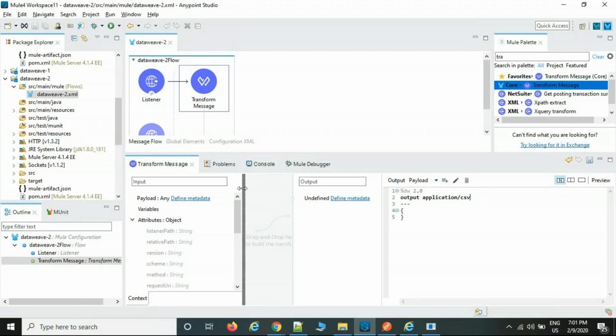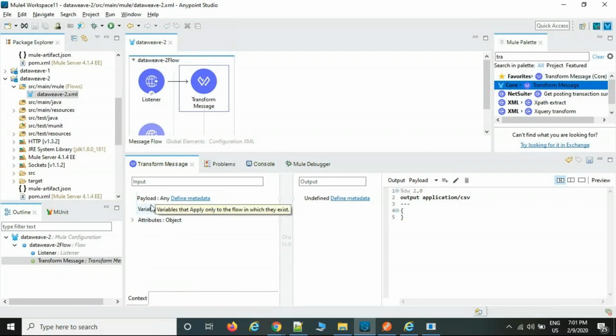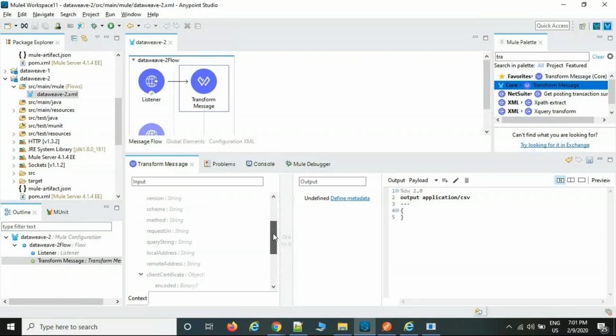On the left side, these are the ways we are going to consume the data. Payload is the body that all files are sent in from their side. On the MuleSoft side, that is the payload, along with variables and the attributes object. These are the attribute-related objects, like what we discussed, query parameters. Then input parameters they want to send are query parameters only. Here it is available: query parameters.